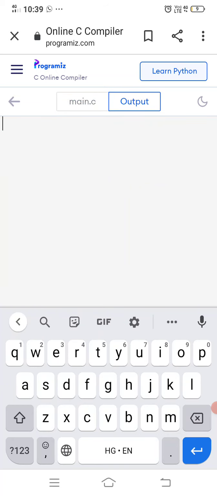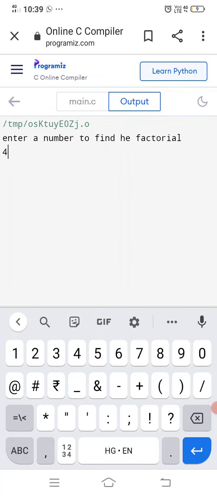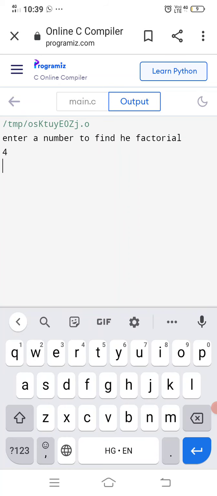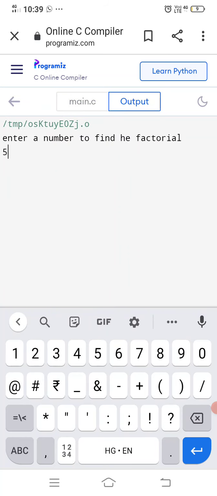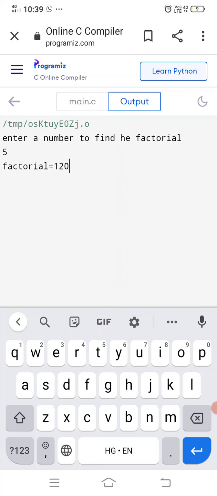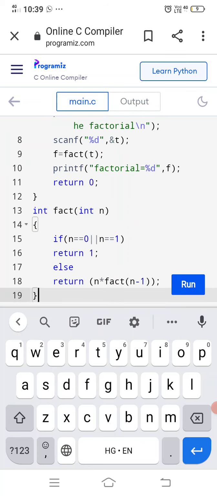So enter a number to find the factorial. I am entering 4 again, and enter button. Factorial is equal to 24. You can find the factorial of any number. So 5, enter button, 120. So this is the overall explanation about a factorial.